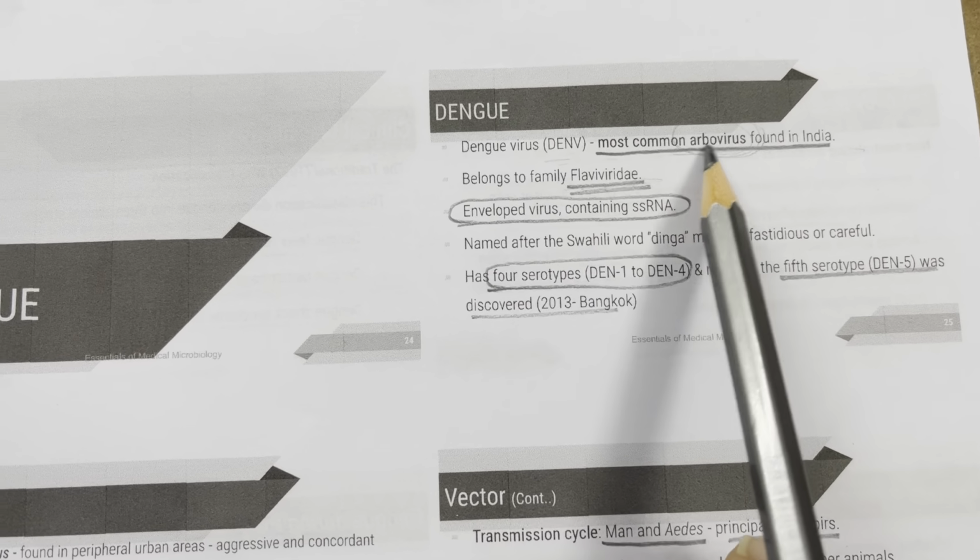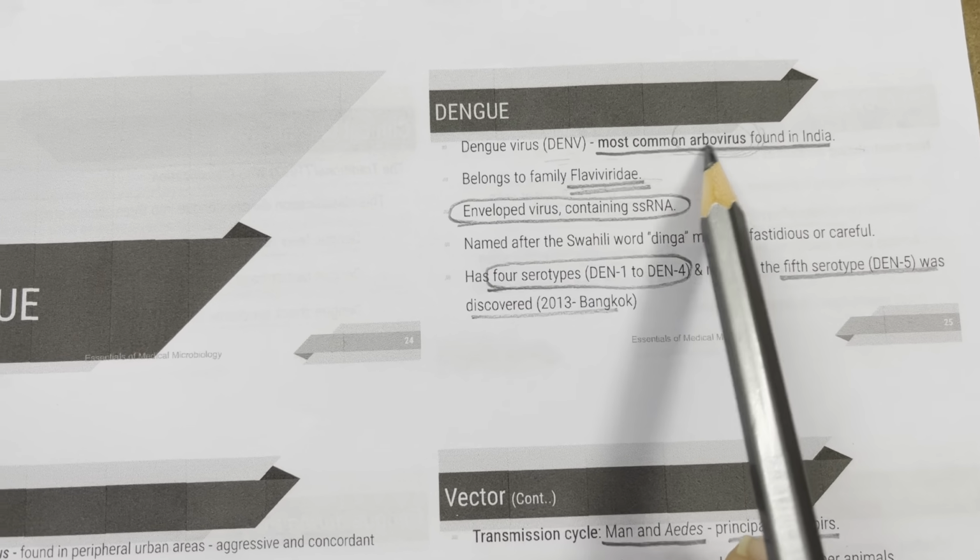So dengue vaccine, CYD-TDV. CYD is chimeric yellow fever dengue, and TDV is tetravalent dengue vaccine. It is live attenuated, commercially available as Dengvaxia. It uses live attenuated yellow fever 17D virus as the vaccine vector. It is indicated for 9 to 45 years of age. Three injections of 0.5 ml, at 6-month intervals.